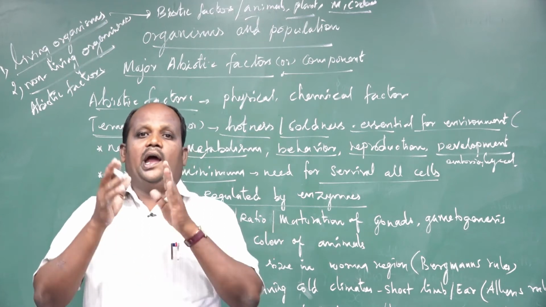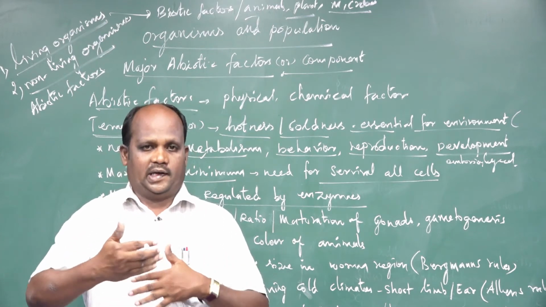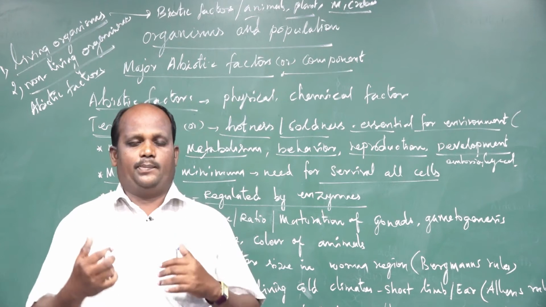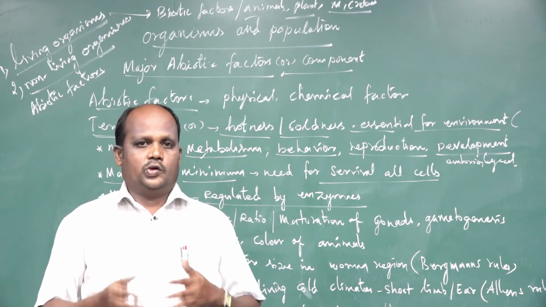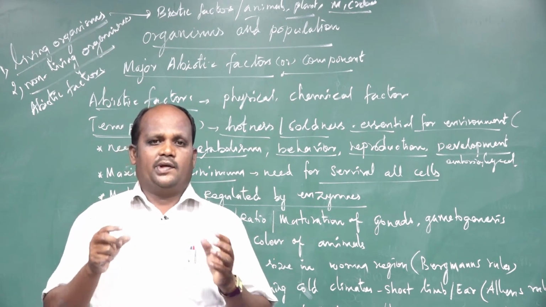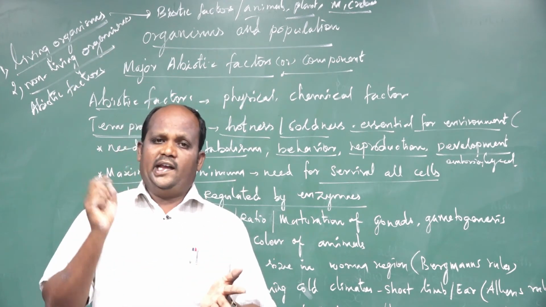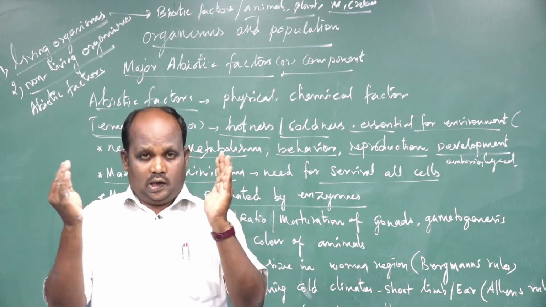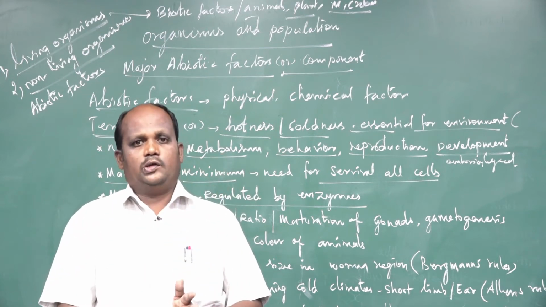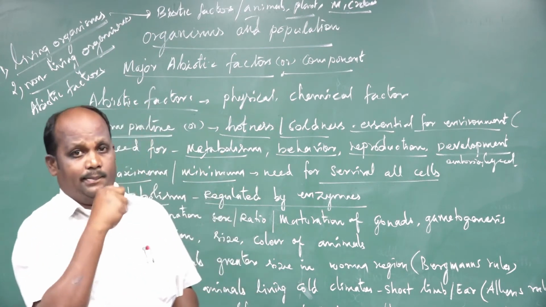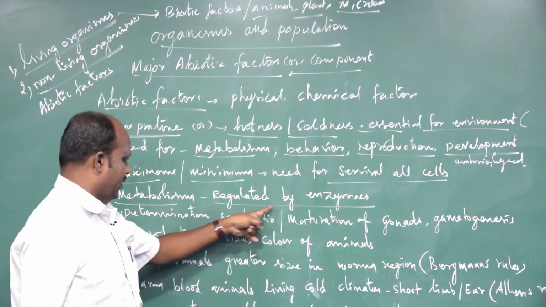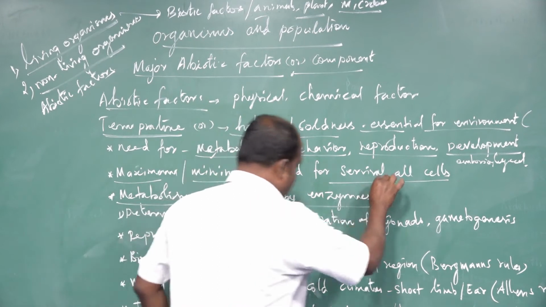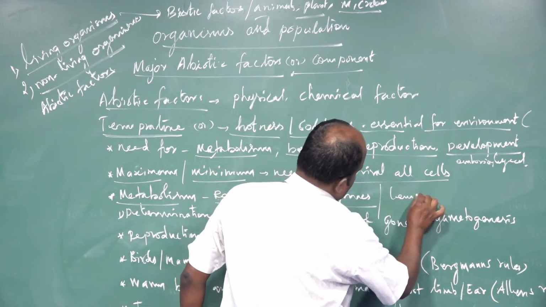Metabolism is maintained by nutrient sources and enzymes, but they must be stimulated by temperature. So metabolism is regulated by enzyme plus temperature.